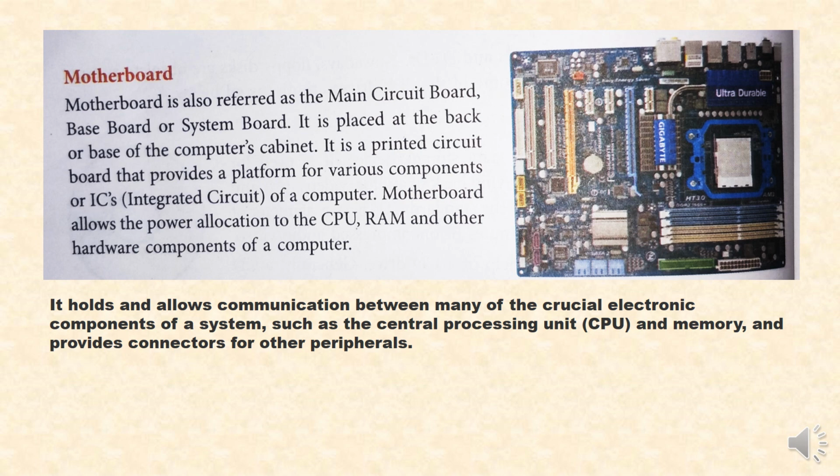Now, why does the motherboard allow the power allocation to all these components, dear students? Because in the previous slide, as I said, the power supply unit is connected to the motherboard, and the motherboard provides the necessary voltage, the necessary current to all these components. Motherboard holds and allows communication between many of the crucial electronic components of a system, such as CPU and the memory, that is RAM and ROM, and also provides connectors for other peripherals, like when we connect a keyboard or a mouse or a printer, all these connectors are connected to a motherboard.